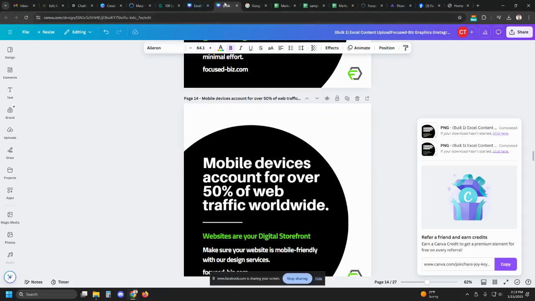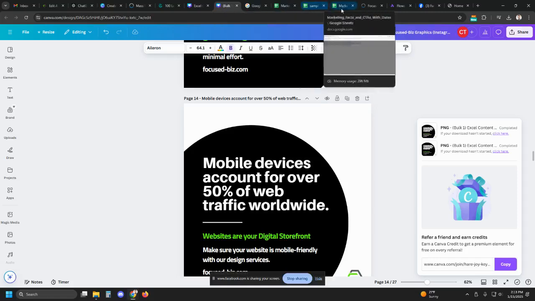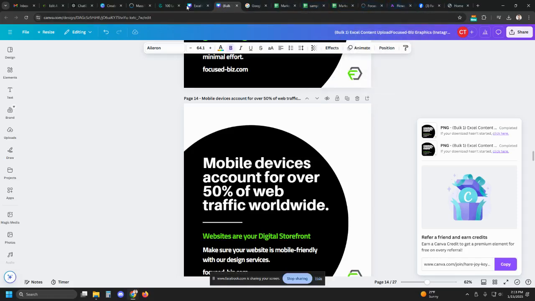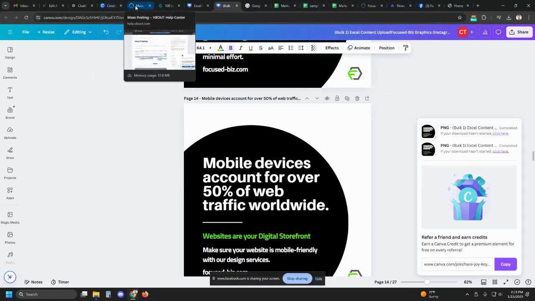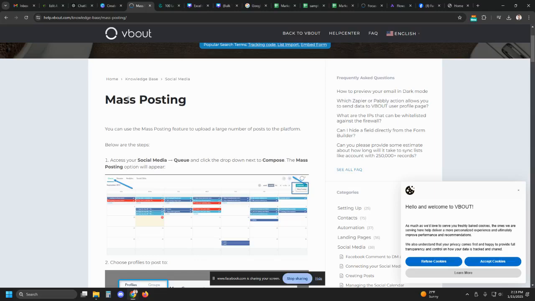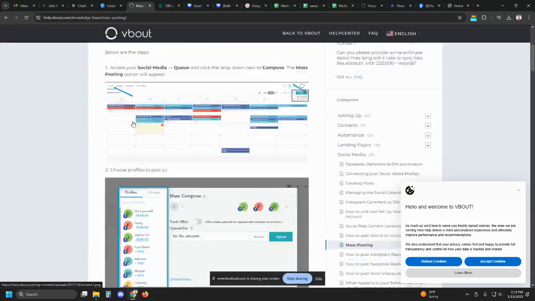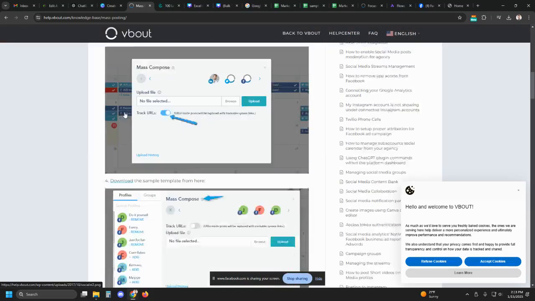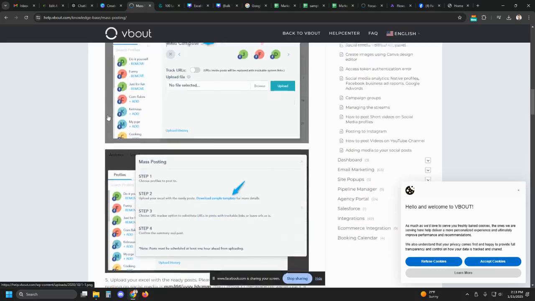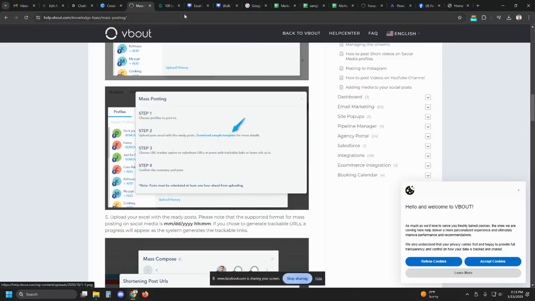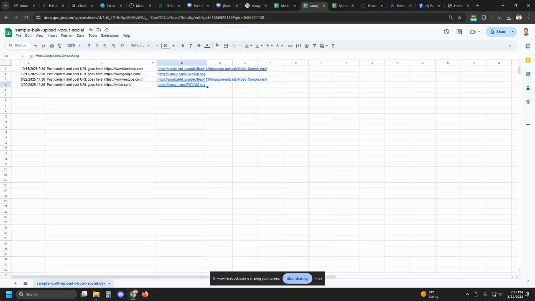And then I decided, okay, now I need to post all of these to social media. So I have a posting tool through VBout. And with that one, you'll need to find another example of their CSV format to see what template you'll want to use. So I pulled that one up. And this was their template.